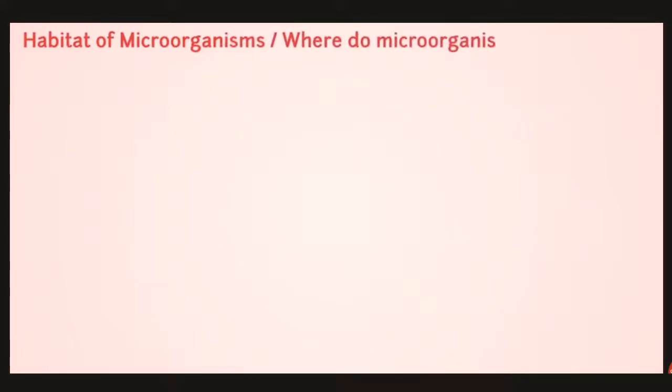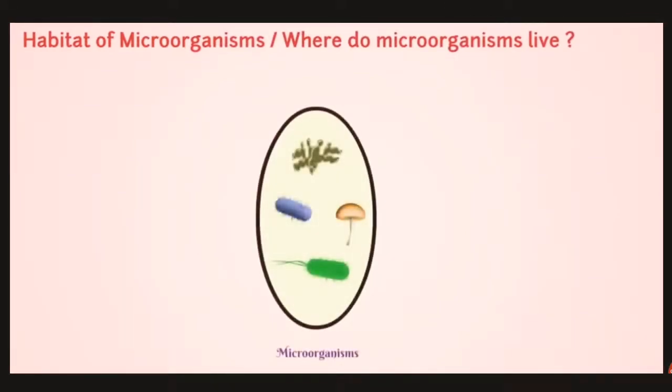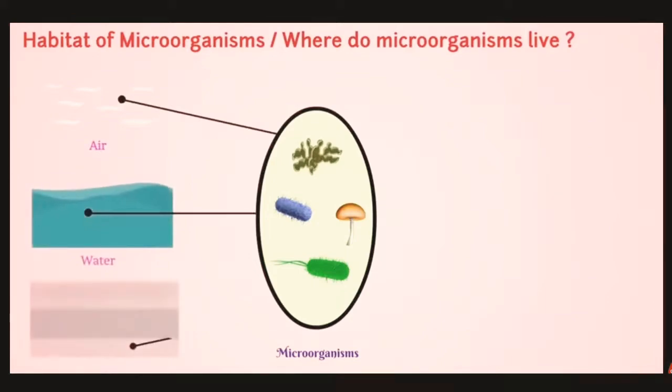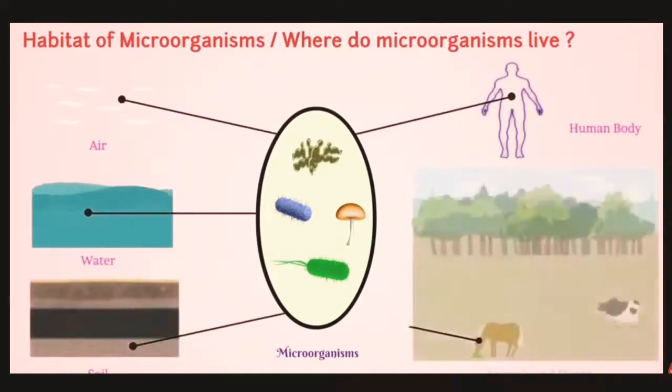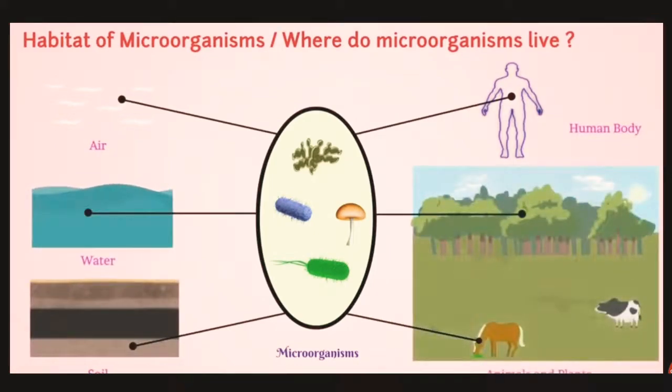Now, habitat of microorganisms. Habitat means where these microorganisms live. When we are talking about the habitat of microorganisms, we must know that microorganisms can live anywhere in the world or even in space also. For example, in air, water, in soil, even inside the human body or inside any body of plants and animals.